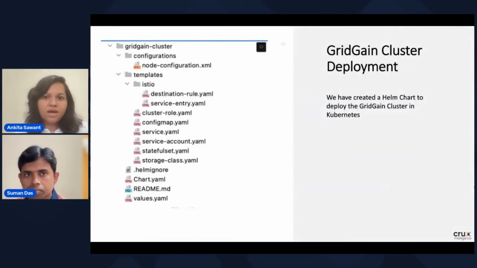Now next, let's see how we have deployed the GridGain cluster. We are using the GridGain community version.